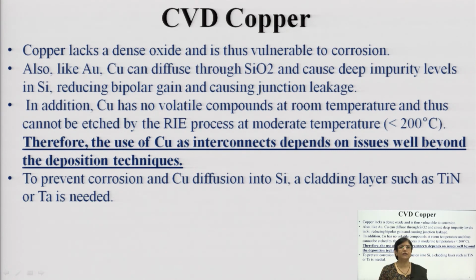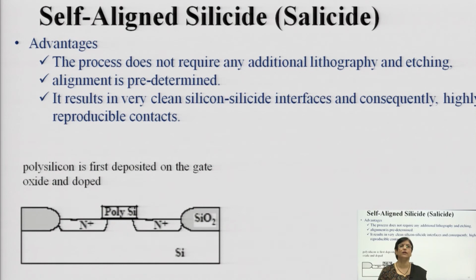Normally, copper has no volatile compound at room temperature and it cannot be etched by the reactive ion beam etching process at moderate temperature, that is, less than 200 degree centigrade. To prevent corrosion and copper diffusion into silicon, cladding the layer with a material such as titanium nitride or titanium or tantalum is normally needed. So, the barrier layer is first deposited and then copper is generally deposited.